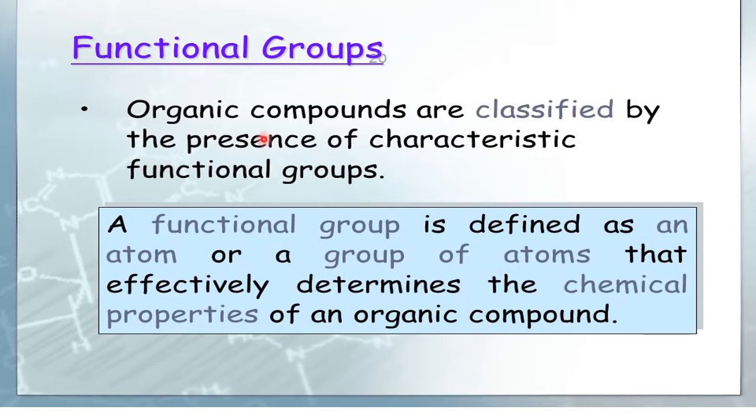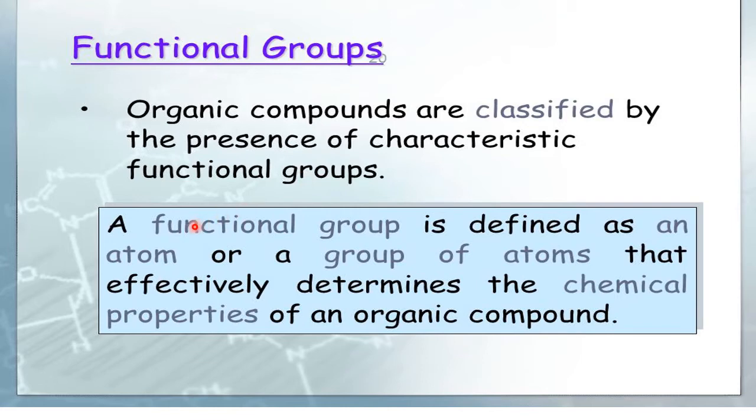Organic compounds are classified by the presence of characteristic functional groups. I told you, it is a characteristic property of that organic compound. If that group is there in some 10 compounds, all the 10 belong to that family and they will perform that function only. And they are called as what? Functional groups.